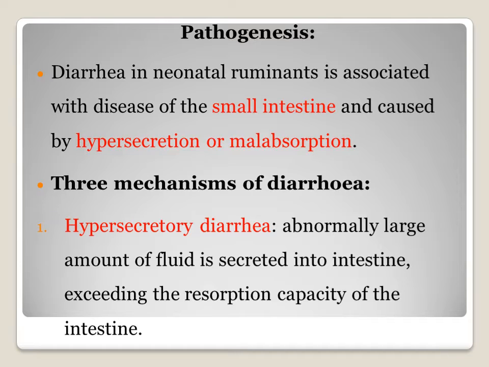Here in E. coli enteric colibacillosis, there are three mechanisms working that cause the diarrhea. One mechanism is hypersecretory diarrhea. Here an abnormally large amount of fluid is secreted into the intestine, exceeding the resorption capacity of the intestine. And that is because of the toxin and some chemical residue in the intestine.